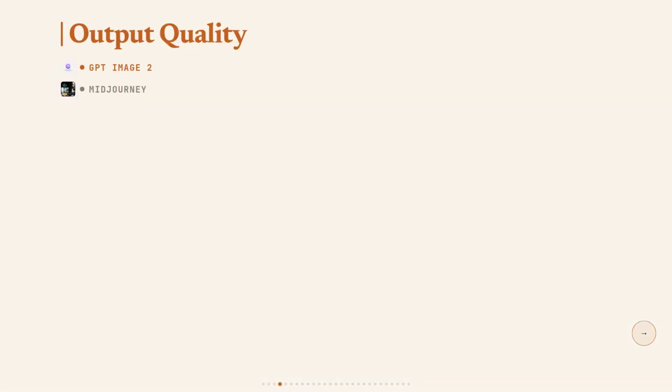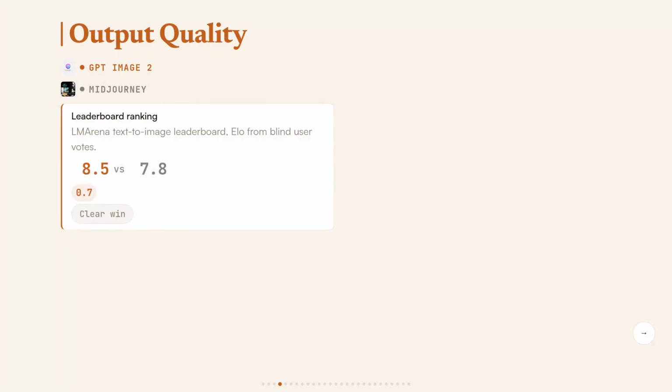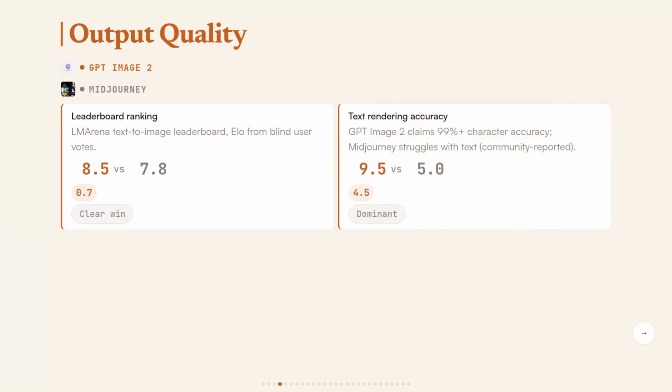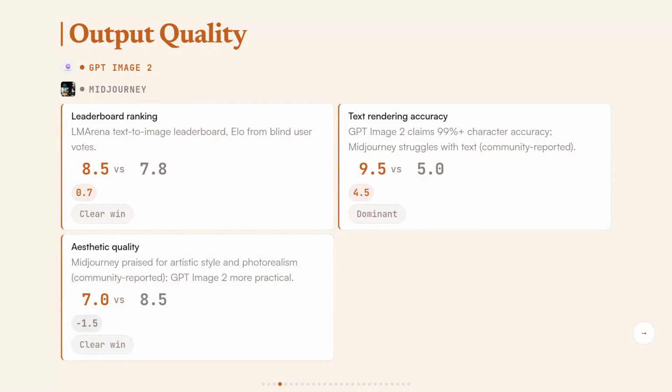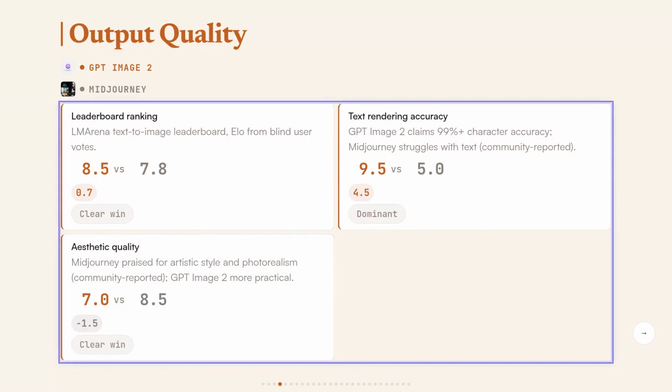On Arena's blind vote leaderboard, GPT Image 2 scored 1180 ELO versus Midjourney's 1150. Close, but GPT Image 2 is on top. On Artificial Analysis, it's 1370 ELO for GPT Image 2, and I couldn't find a comparable figure for Midjourney there. Text rendering is where it gets really one-sided. GPT Image 2 claims 99+% character accuracy, while Midjourney's text output is a known mess, and community consensus is pretty clear on that.